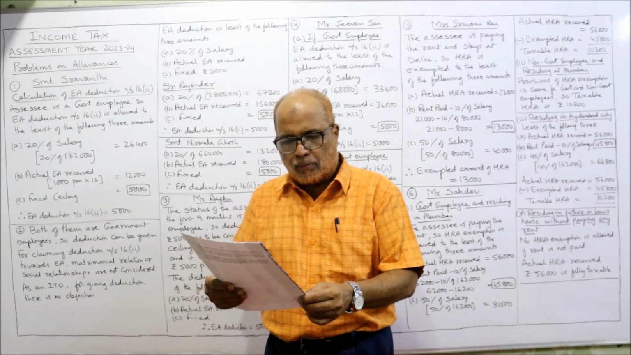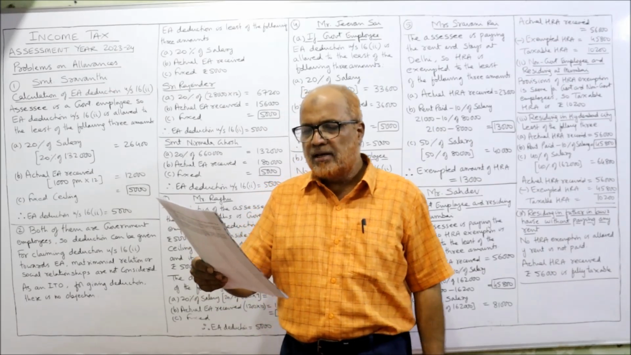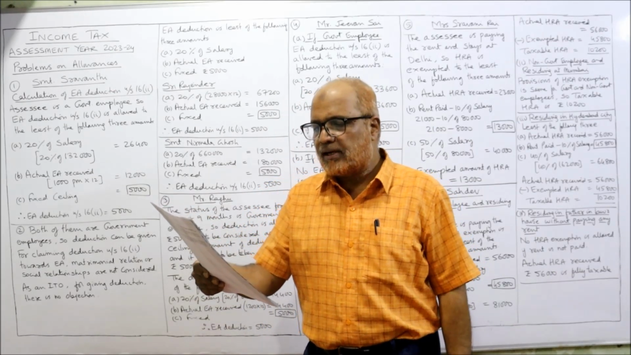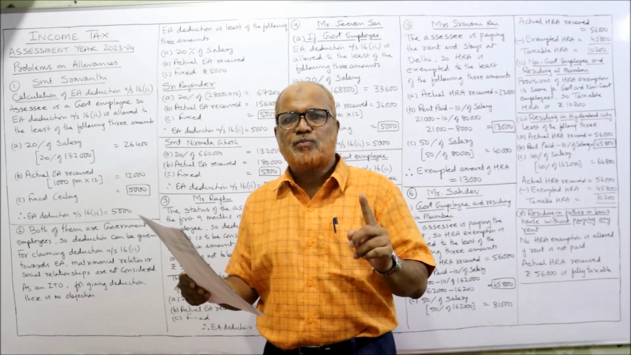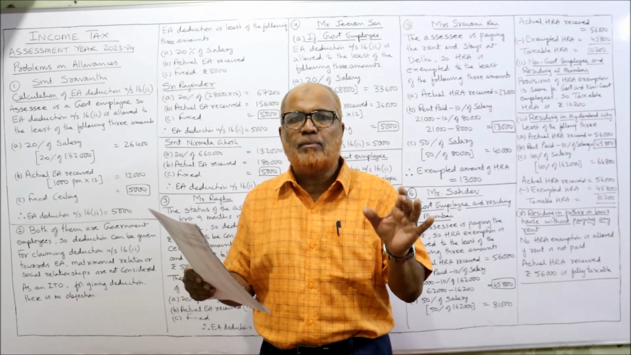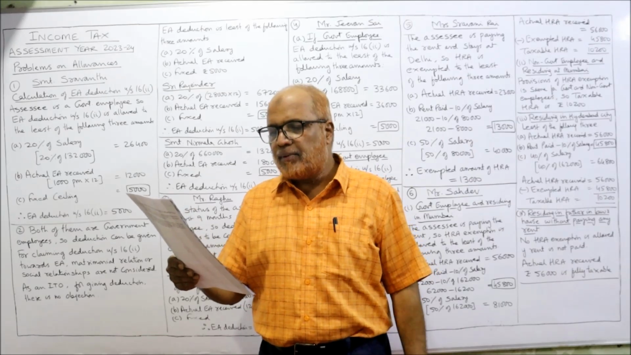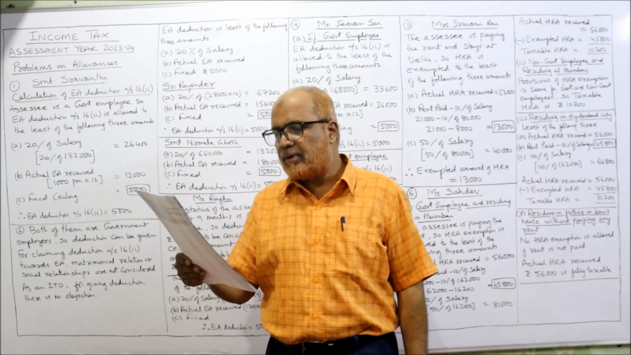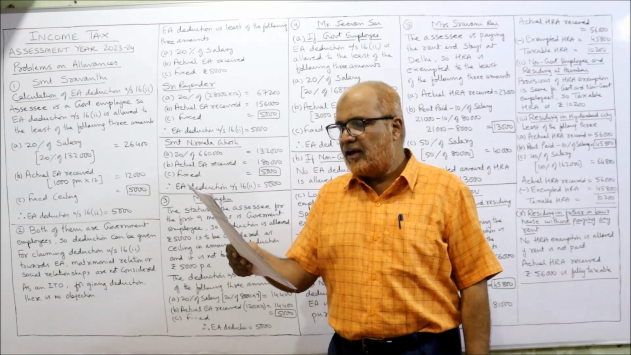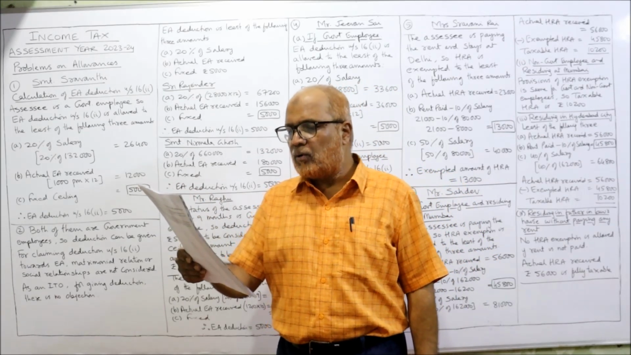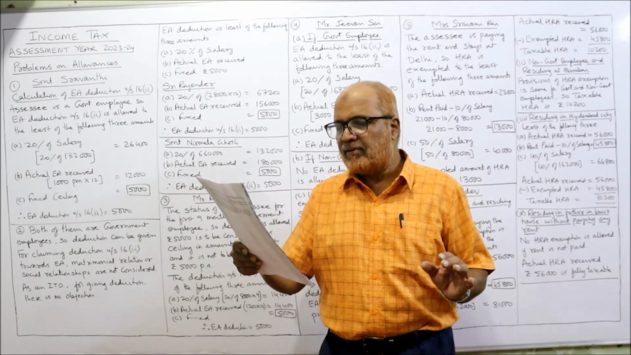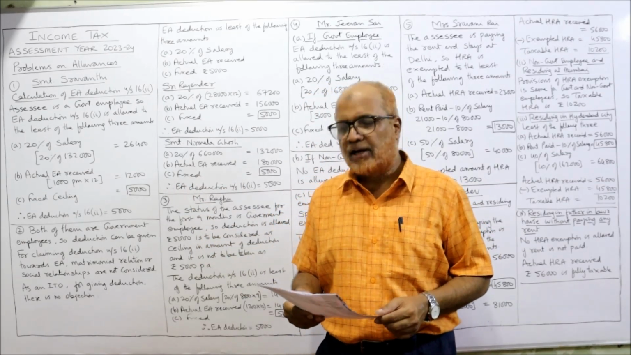Now, see the first problem. Problems on allowances. Srimati Sravanti is working as an officer in Andhra Pradesh government. So first point, the assessee is a government employee. Her salary particulars are basic pay 11,000 per month, CCA 900 per month, entertainment allowance 1,000 per month, and compute the amount of EA, entertainment allowance, to be allowed as deduction.